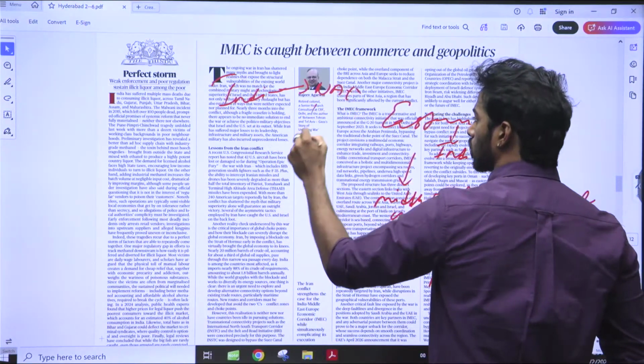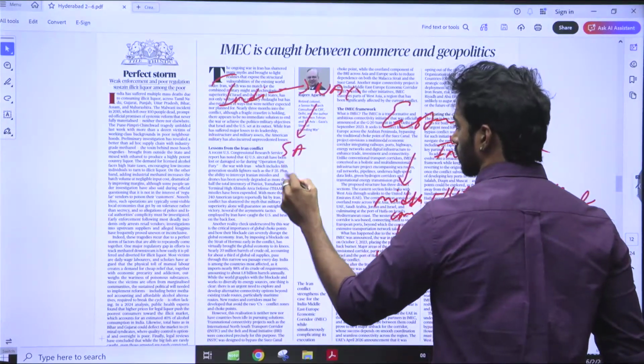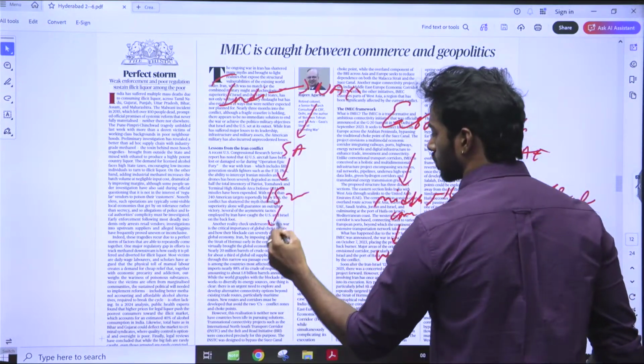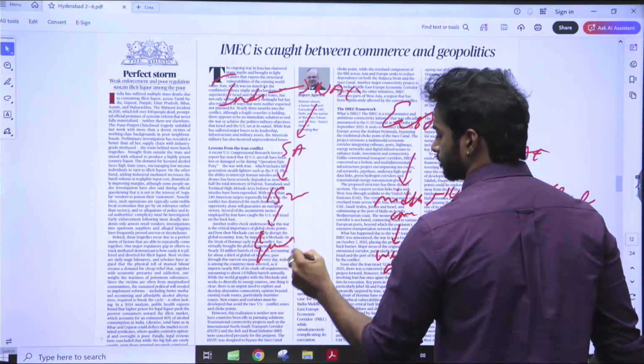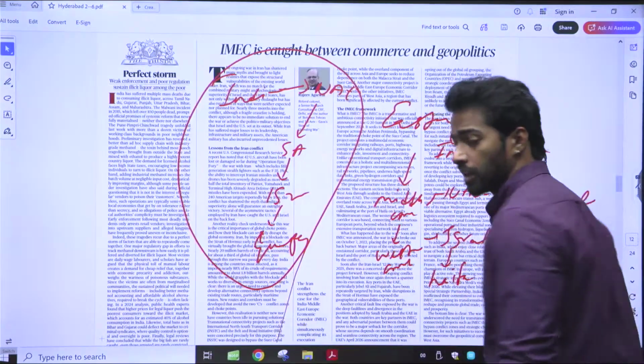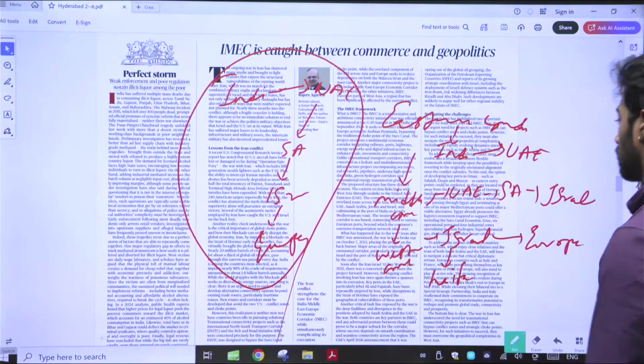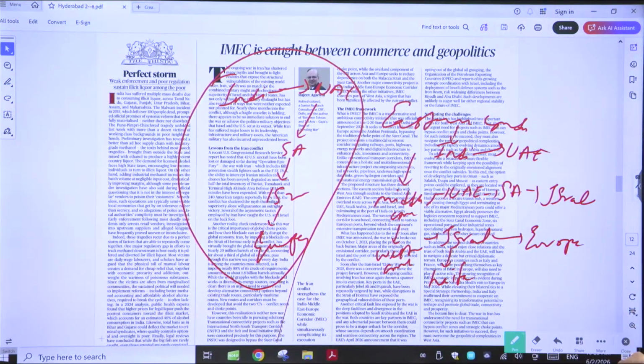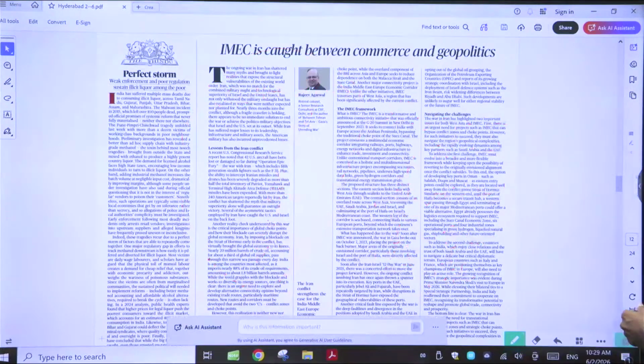From UAE, it will go to Saudi Arabia, from Saudi Arabia to Israel, Israel to Europe. Right, this is the India Middle East corridor. Now that we've understood what the India Middle East corridor is, let us understand how resourceful it is, or what is the main use of IMEC.